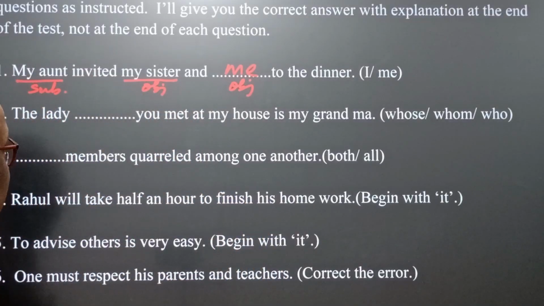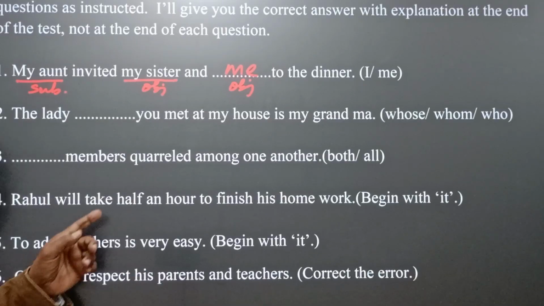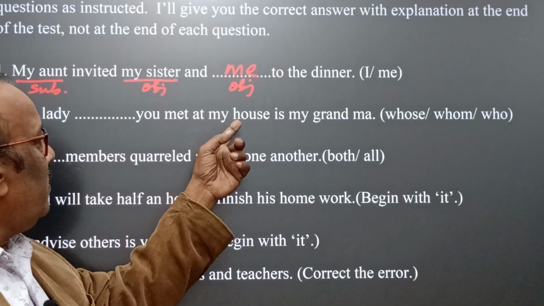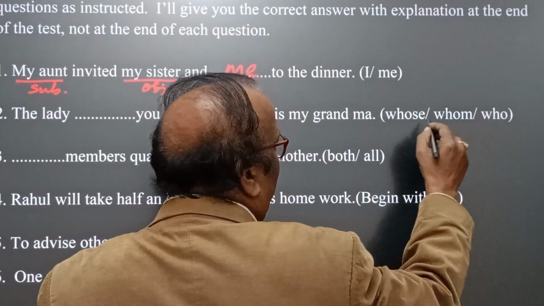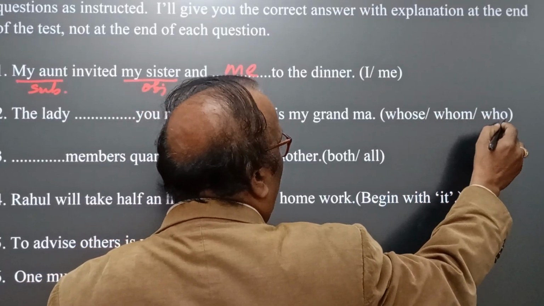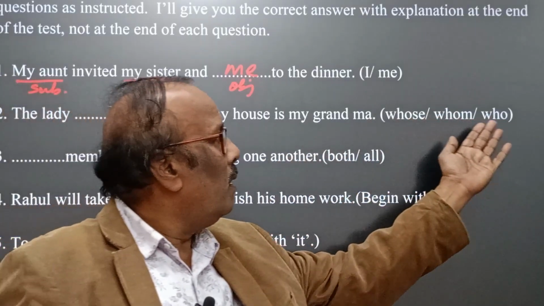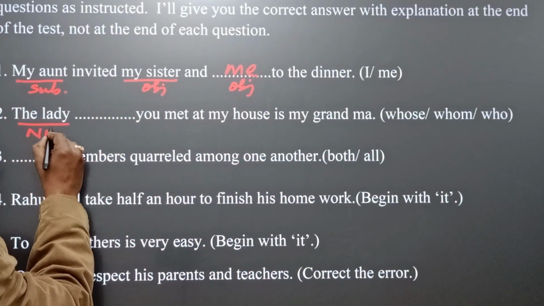Yes, number 2. The lady blank you met at my house is my grandma. Here, within the bracket, there are 3 words: whose, whom, and who. These are relative pronouns, and the lady is here the noun phrase.